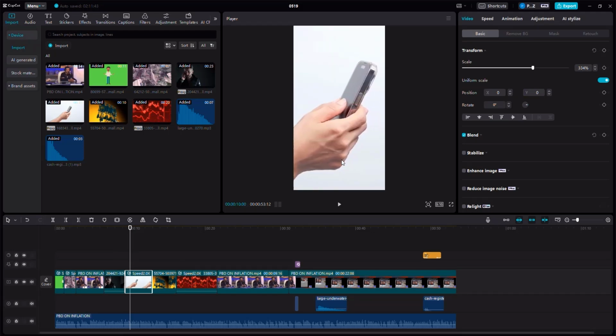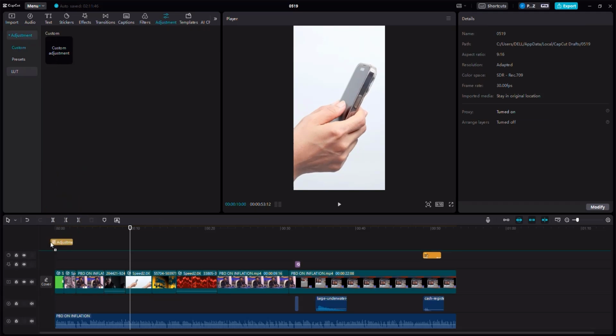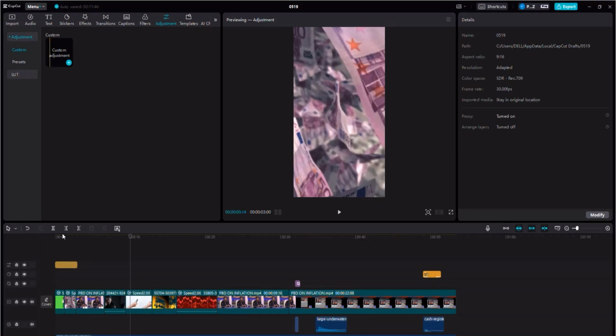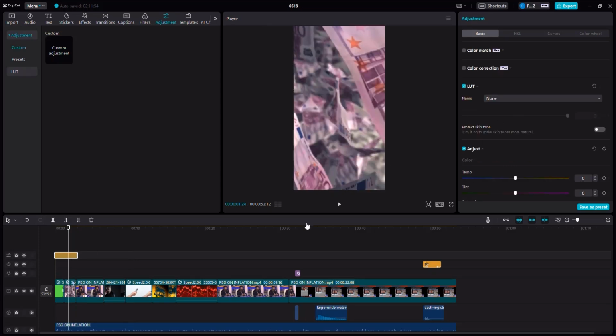Now I want you to do the following. I want you to go right about here. Click on Adjustment, right about here, and drag an adjustment right about here. The adjustment is going to allow us to control the filters and the colors of our video. So I'm going to click right here on the adjustment.